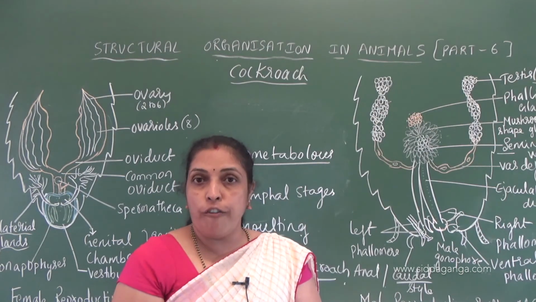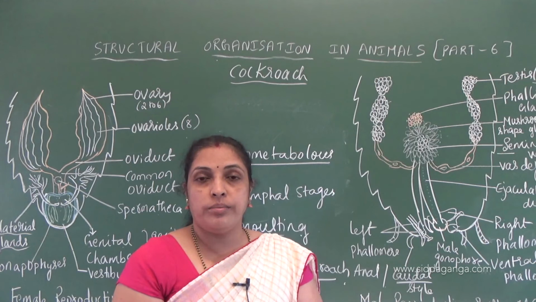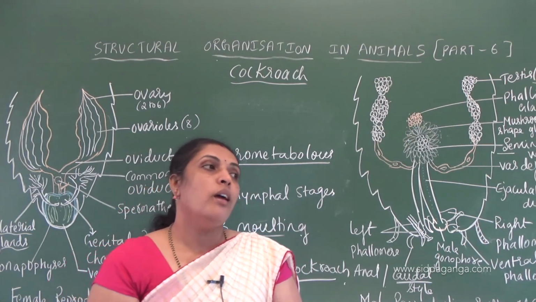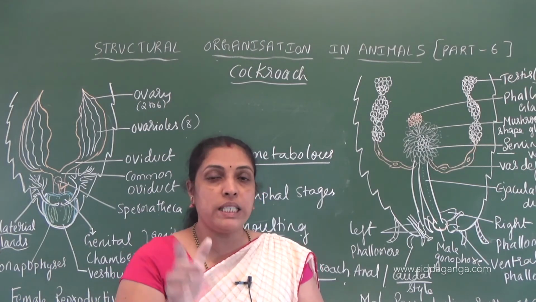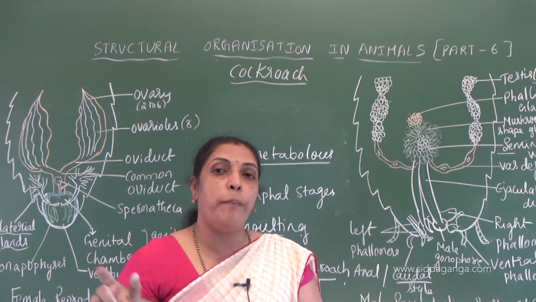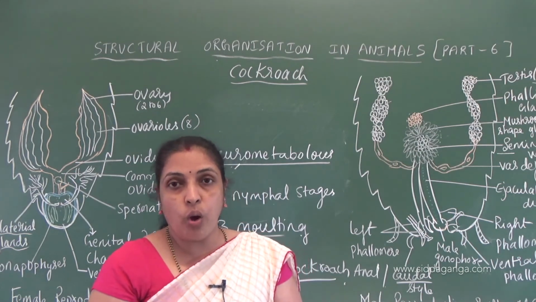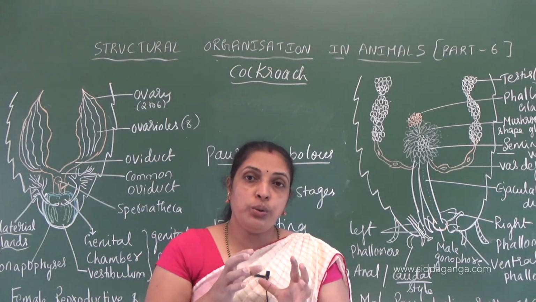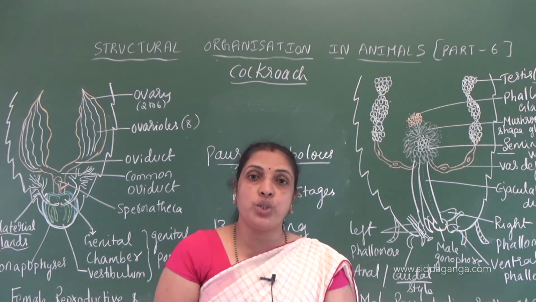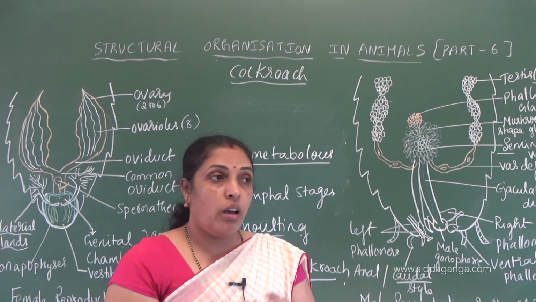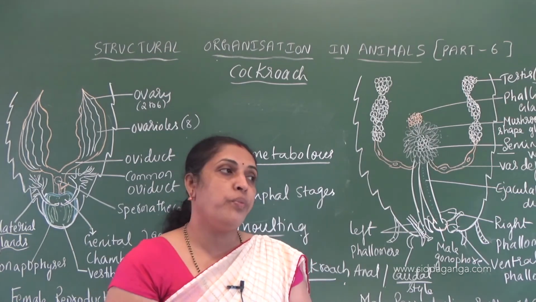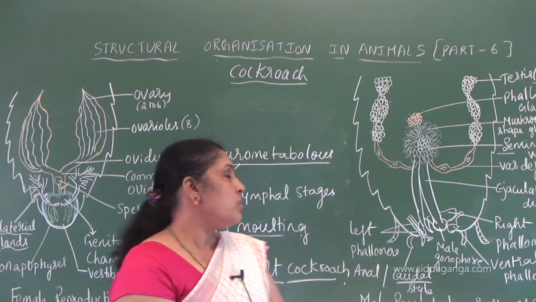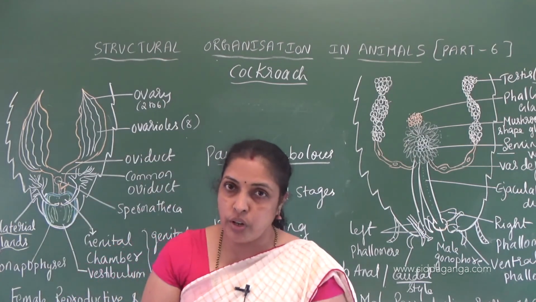Eyes: we see a pair of eyes on the dorsolateral side in the cockroach. They are compound eyes, that means in each eye we see hexagonal compartments called ommatidia. Due to this we get a mosaic vision, which shows high sensitivity and less resolution. And we discussed the reproductive system, male reproductive and female reproductive system.